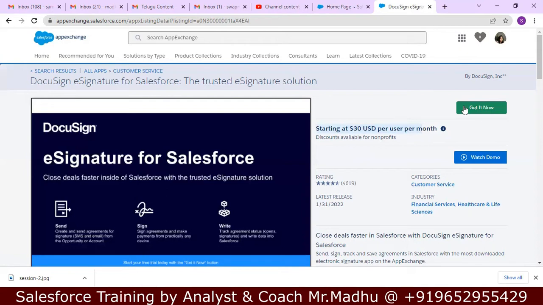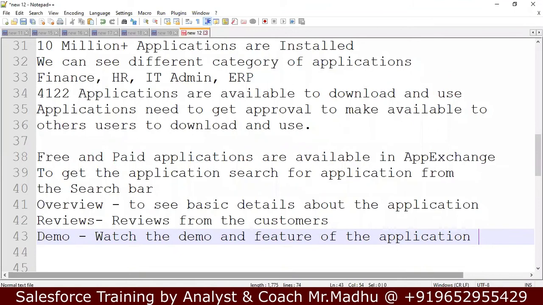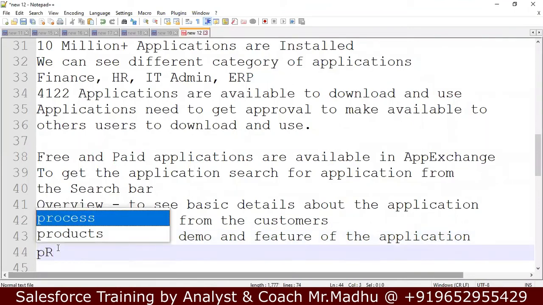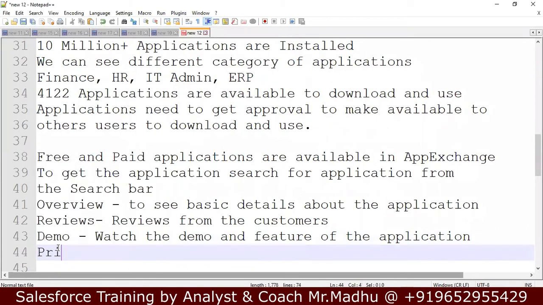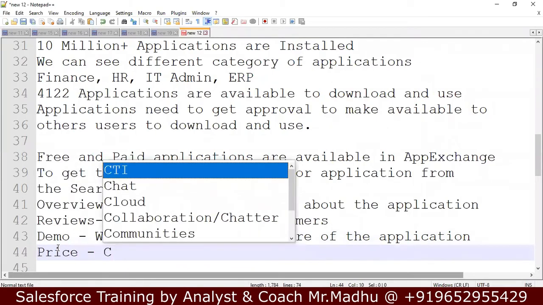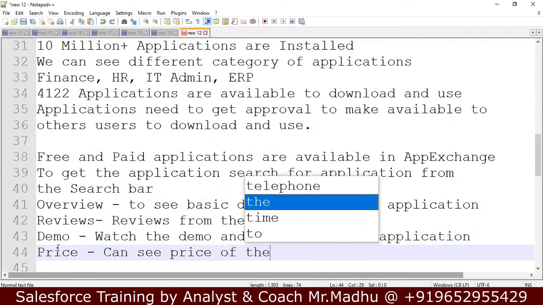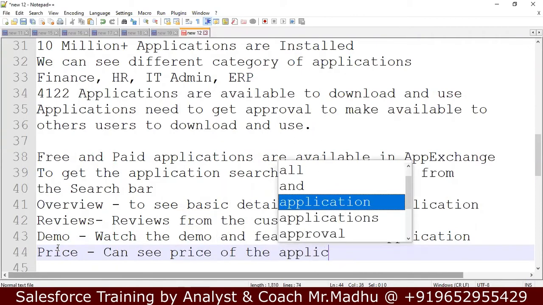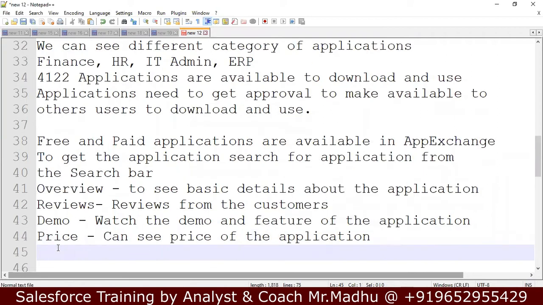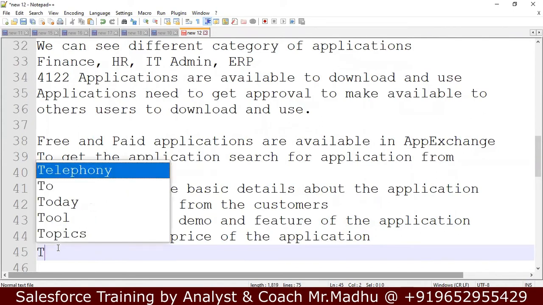This is the AppExchange. In the AppExchange, many applications are available. You can see the price of the application. If it is free, you can see two options, free and paid.